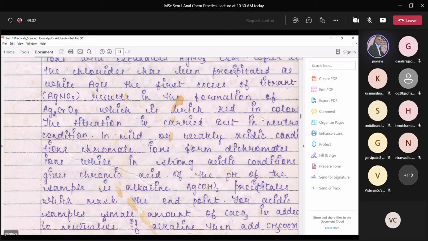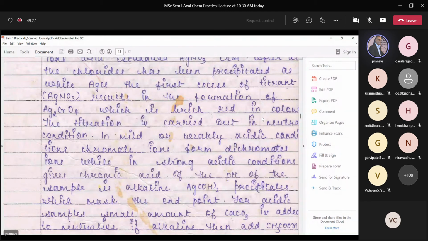So in case of alkaline medium or alkaline samples, silver readily forms silver hydroxide and it precipitates. Once it precipitates, one cannot carry out the titration of chloride ions with silver nitrate.